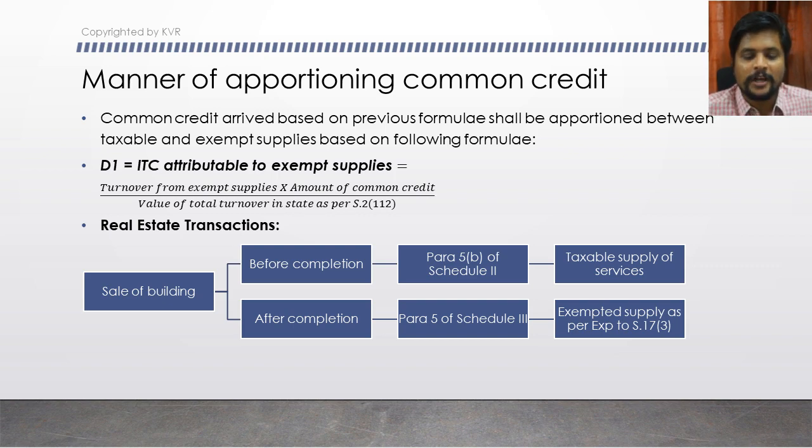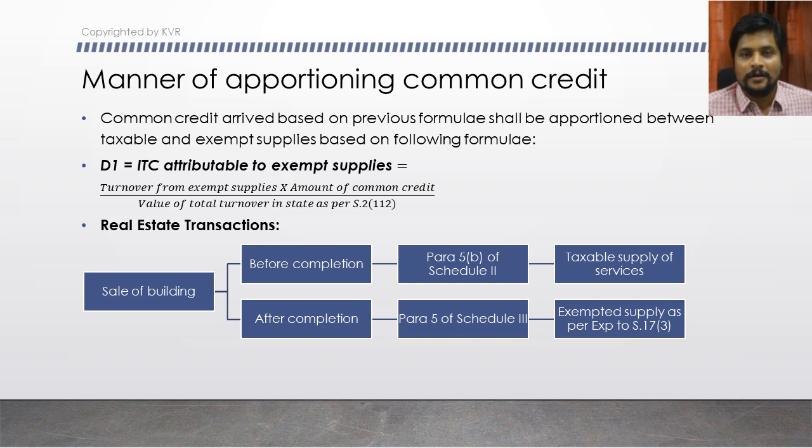In case of the above type of real estate transaction, I told you that the real estate transaction could be in 2 scenarios. There is a sale of building. The sale of building could be either before completion or after completion. If it is before completion, it will fall under para 5 clause B of schedule 2. If it is after completion, it will fall under para 5 of schedule 3.